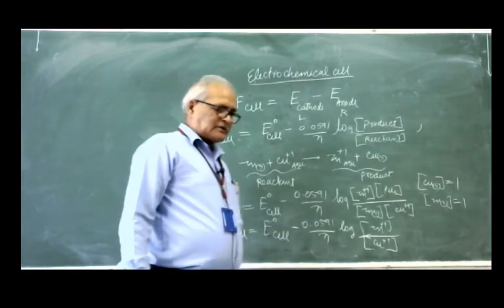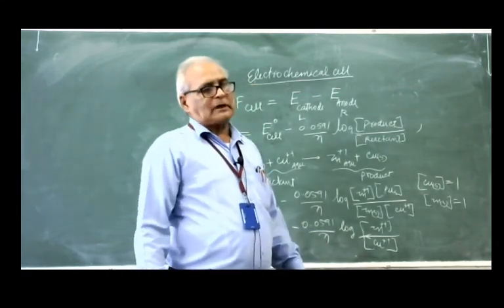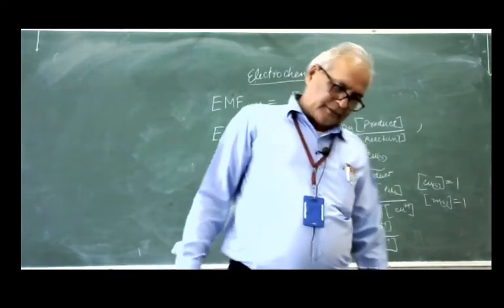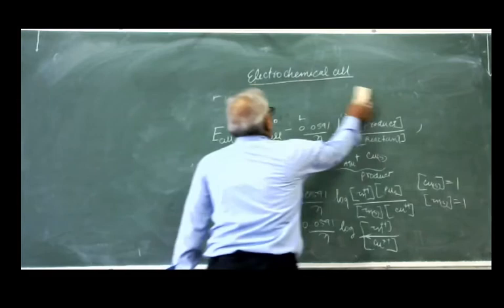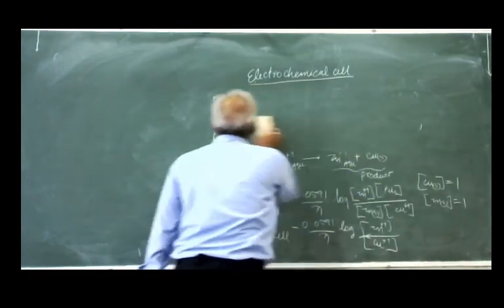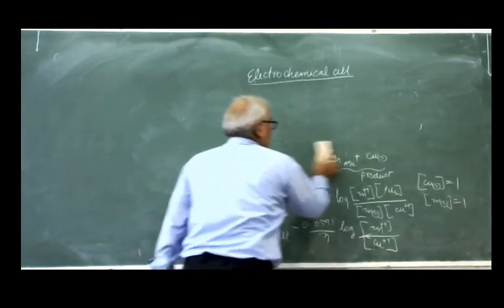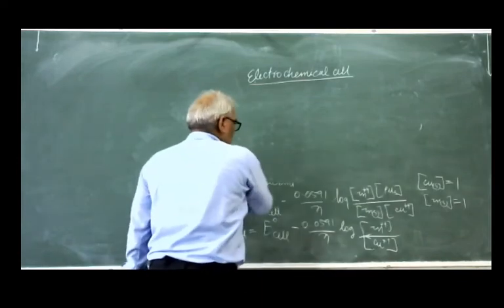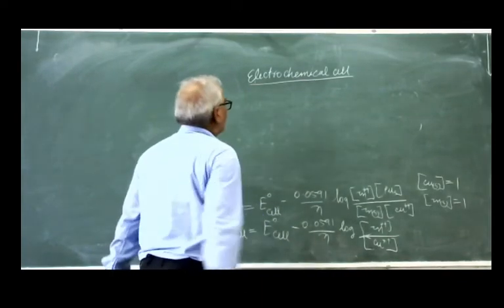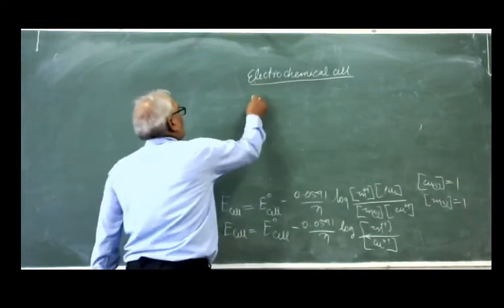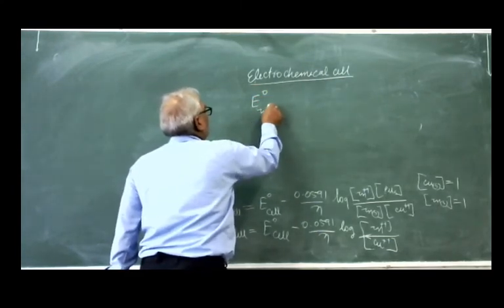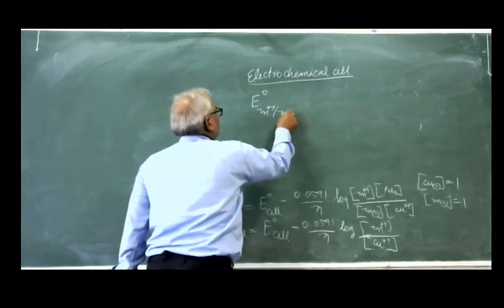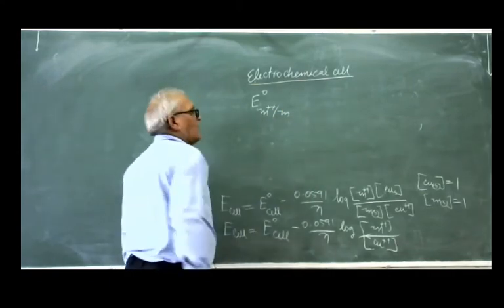I will discuss how to determine the standard electrode potential. Just see here, we already know from the electrochemical series the E0 for zinc ion to zinc metal. This is the reduction.